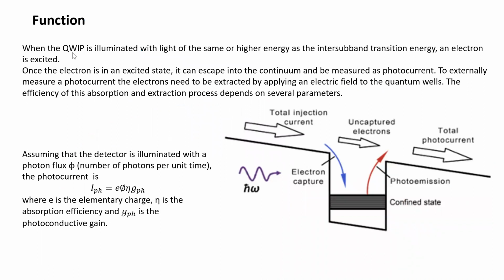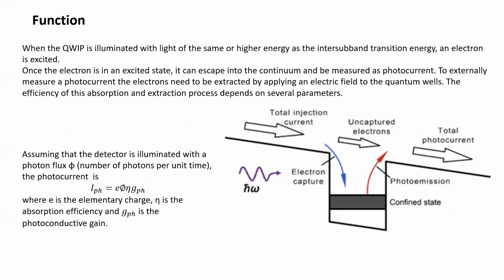When the quantum well infrared photodetector is illuminated with light of the same or higher energy, what is the word used here? Same or higher energy. For the electron to come out of that potential barrier, the energy of the incoming light should be the same or higher energy as the inter-subband transition energy.